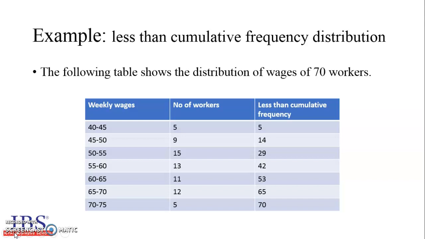How do you calculate less than cumulative frequency distribution? First, we begin with the first frequency. Then you add the first frequency to the next frequency exactly below the frequency. If you repeat the entire process, you get the less than cumulative frequency column.